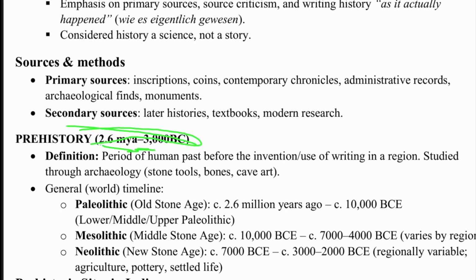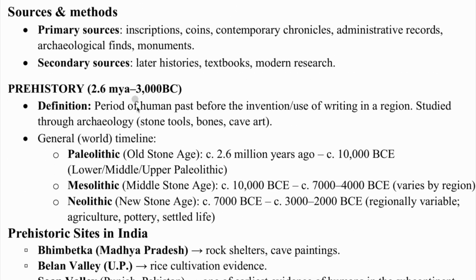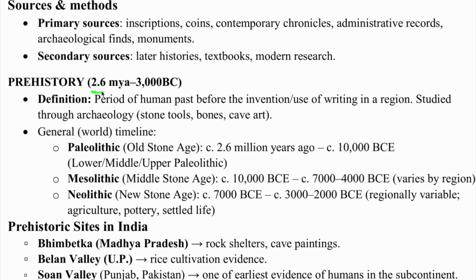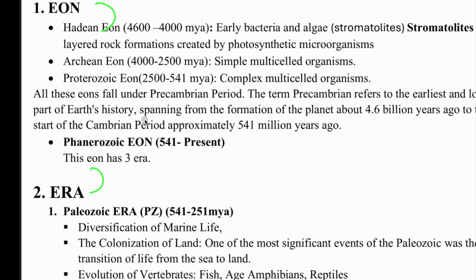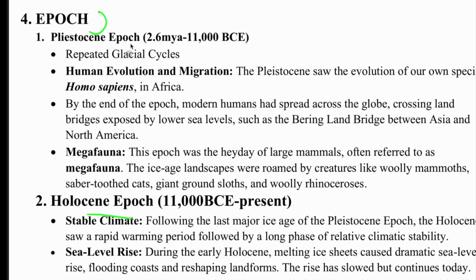Now if we see this 2.6 million years, and compare it with the geological time scale, eon is from 4000 million years ago. But again we'll go down to epoch. See, the Pleistocene epoch started from 2.6 million years ago to 11,000 BCE.